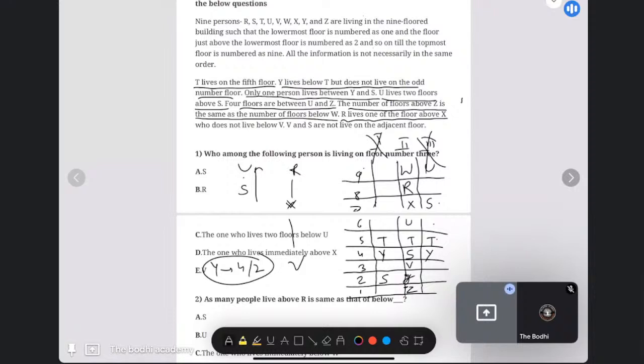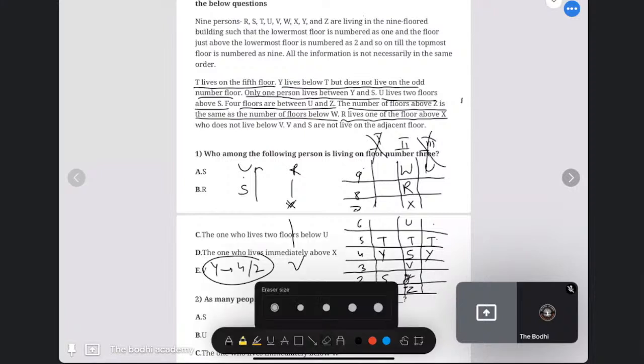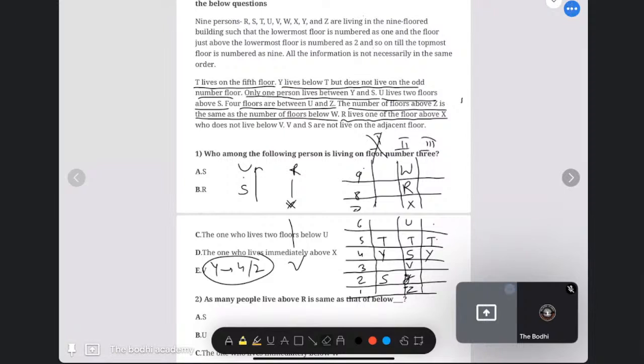I think in this question we missed something. Yeah, in the second condition, sorry, the third condition, T and Y are okay, but only one person is living between Y and S. So in that case, S will come here. Sorry, I took it on the seventh one. And then U lives two floors above S, so U will come here. In this case, Z will come.